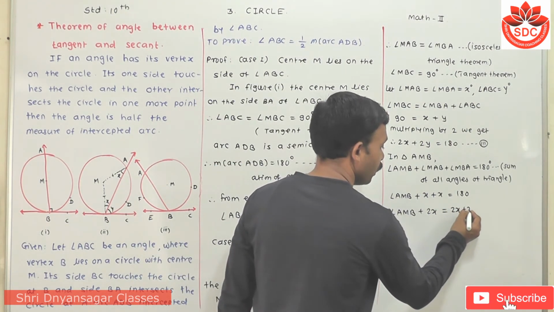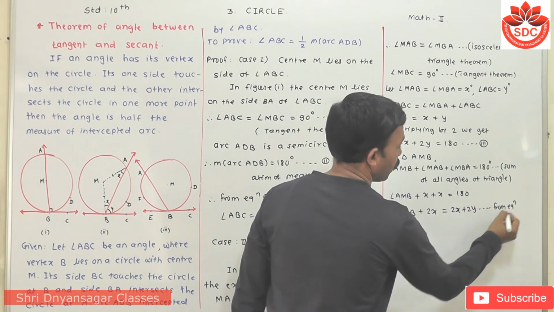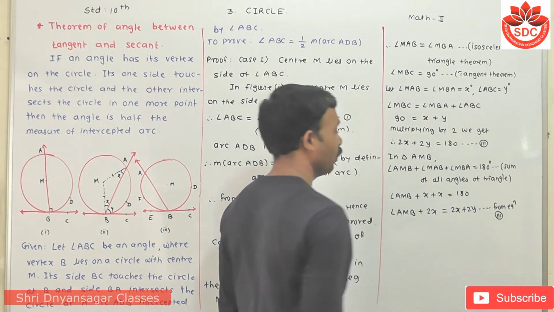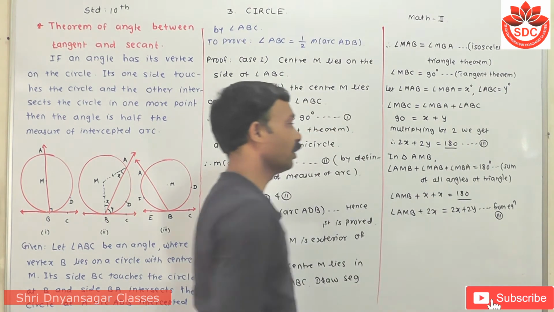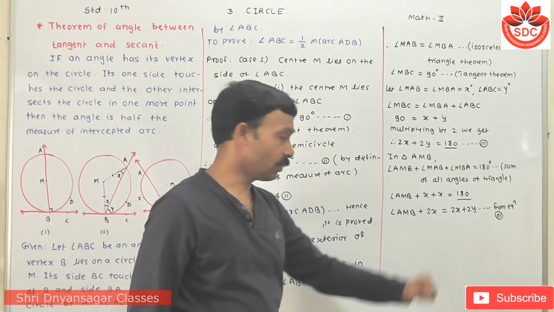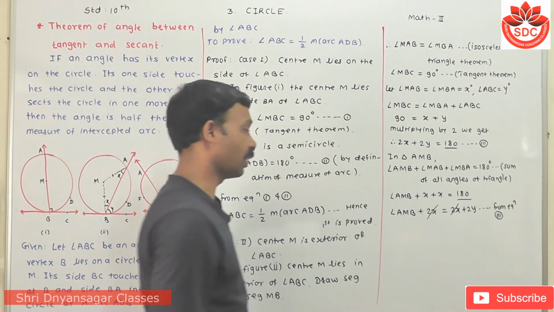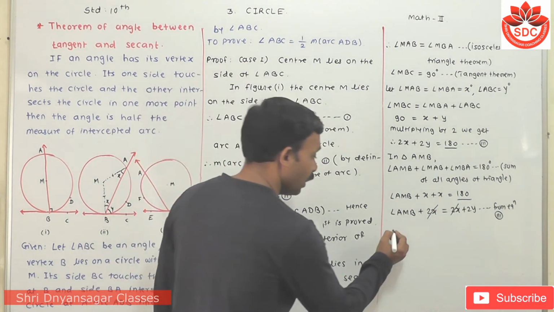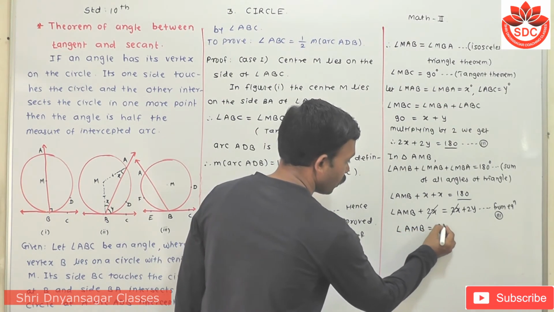Look carefully, this twice x gets cancelled. Means angle AMB is equal to twice y.